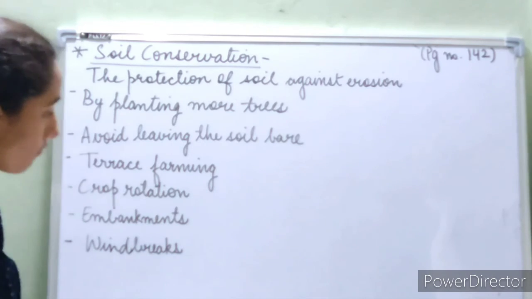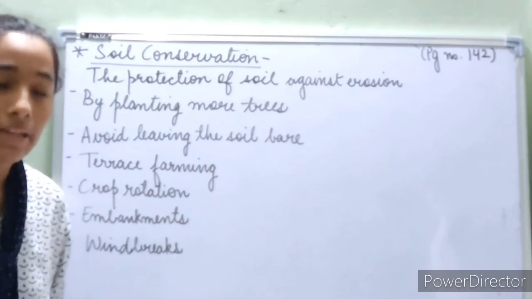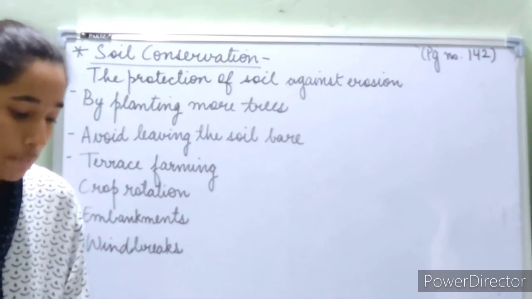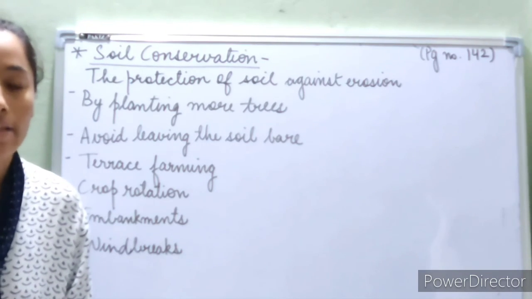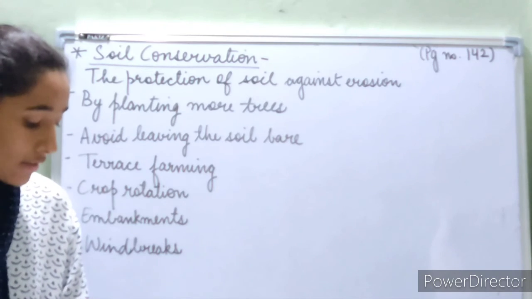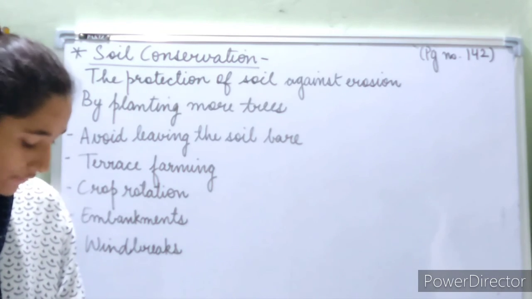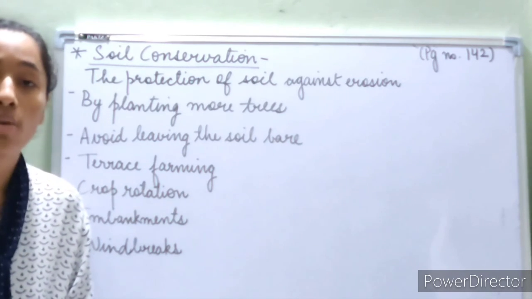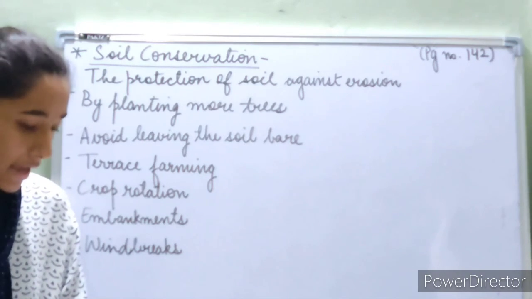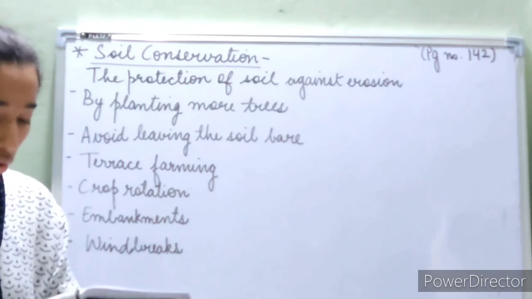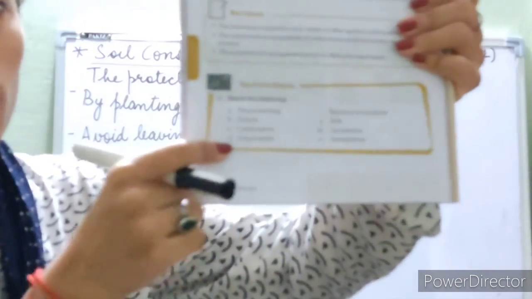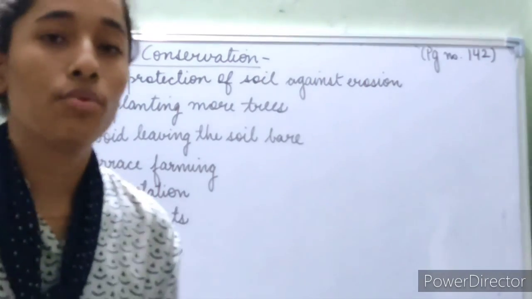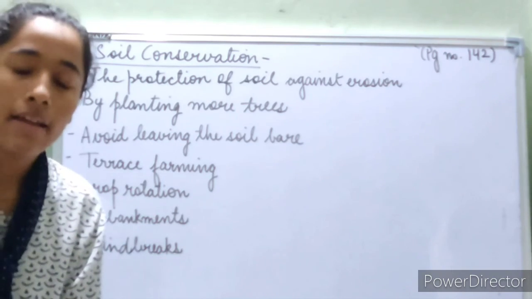Now this is it for our chapter. We have completed our chapter today, reading wise. Now please make sure that you revise the topic today. You read the soil conservation topic that is given on page number 142, 143, and your homework for today is that you have to do this question in your book itself, but first you have to read the chapter thoroughly again, and that is all.